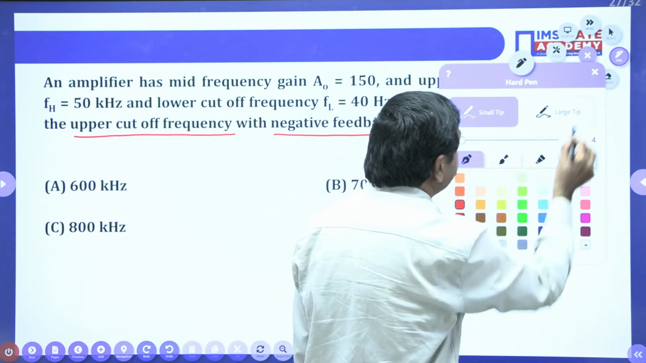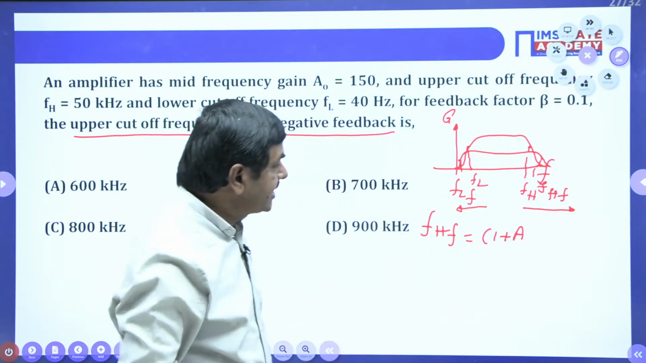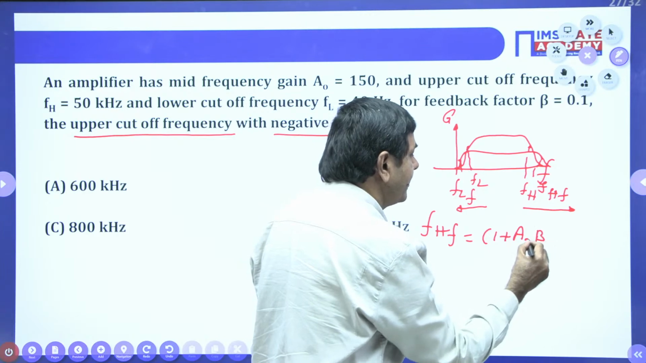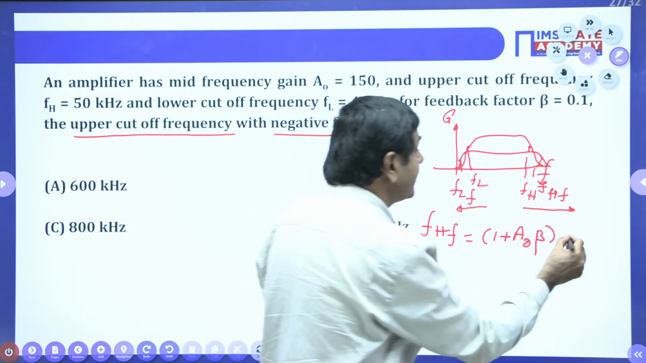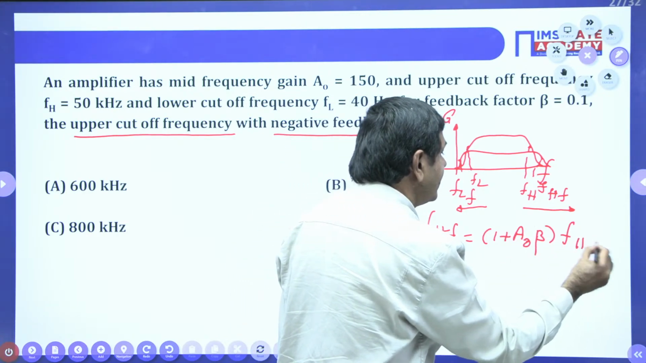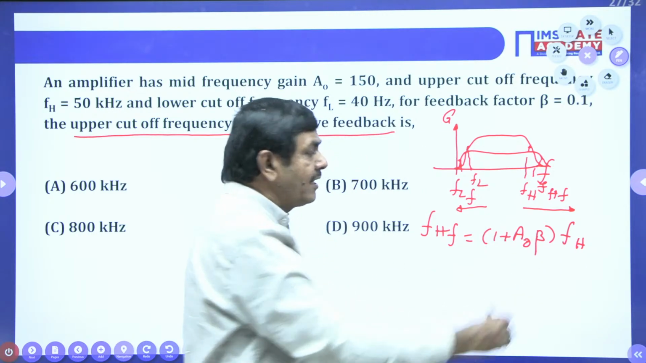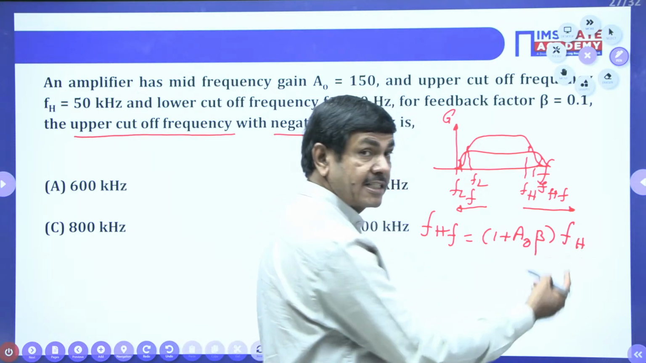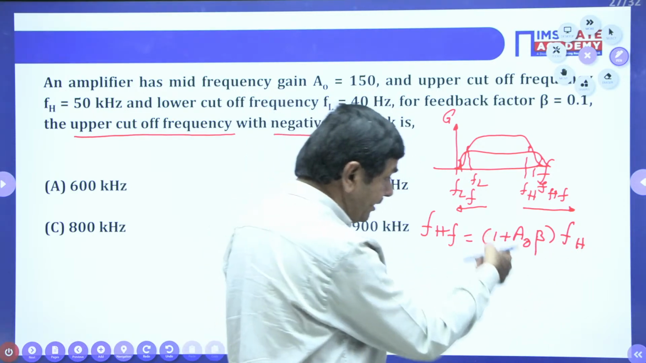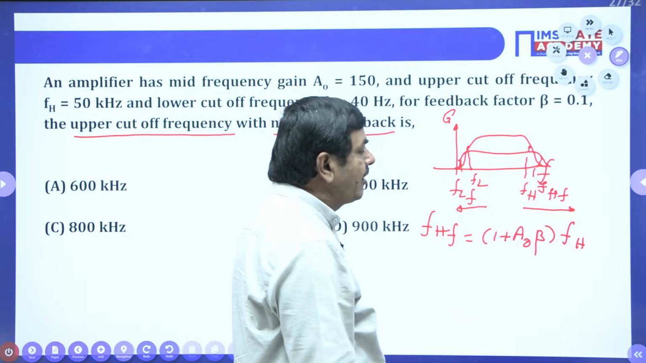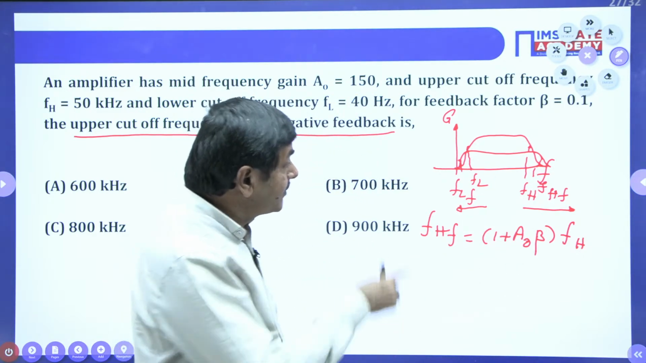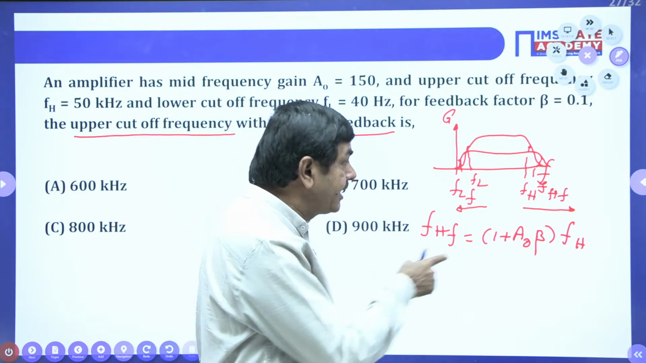What I say, FHF means 1 plus A naught beta into FH it is to be taken. Sir, why you are multiplying? Why you are not dividing, sir? Whenever multiplication is made, FHF will be increasing as compared to FH. When you are dividing by the scale factor of 1 plus A naught into beta, it is going to decrease only. Practically, from the figure, it won't be decreased, it is increasing only.